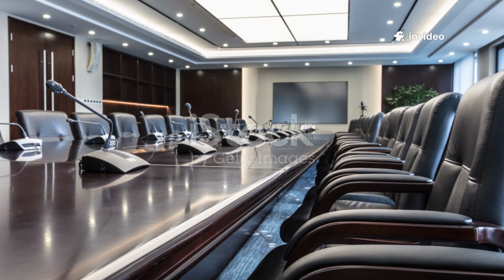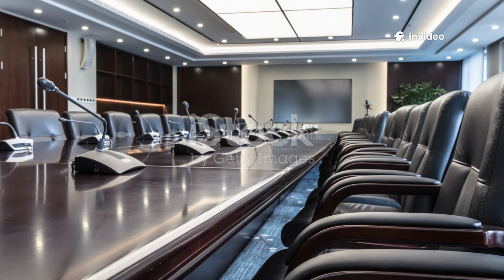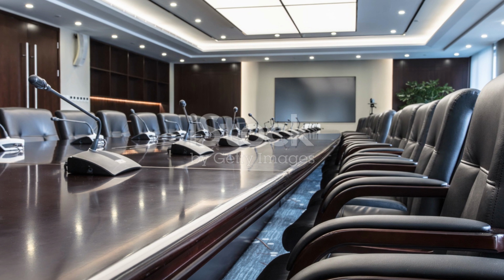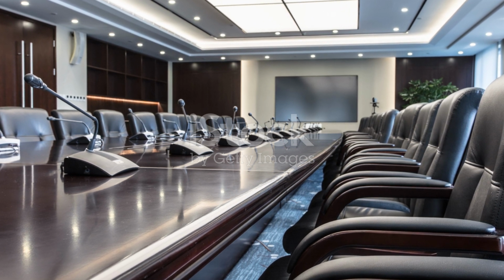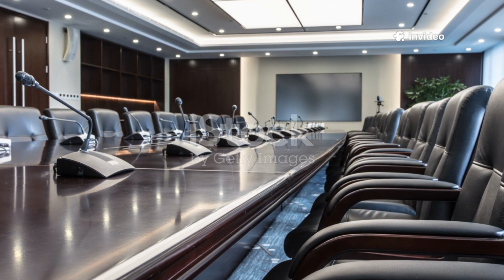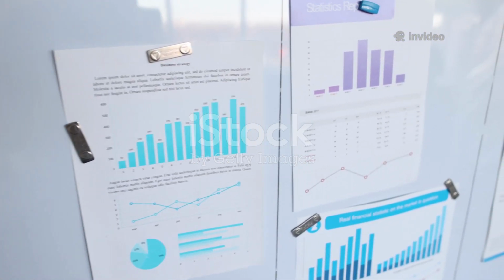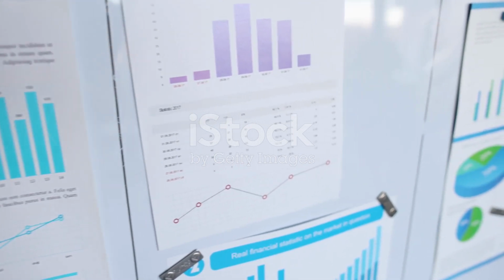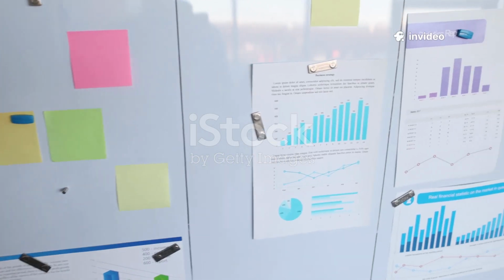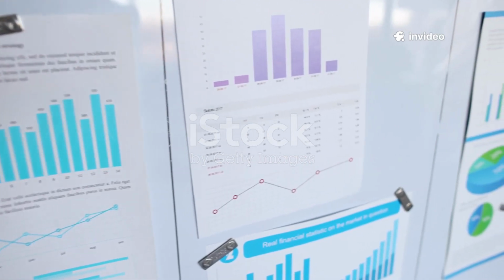Control environment. This represents the company's tone at the top. Management's attitude towards internal control sets the standard for the entire organization. A strong control environment fosters a culture of integrity, ethical behavior, and accountability. Risk assessment. This involves identifying and analyzing potential risks that could prevent the company from achieving its objectives. It's about understanding the threats and vulnerabilities that could impact the business and developing strategies to mitigate them.